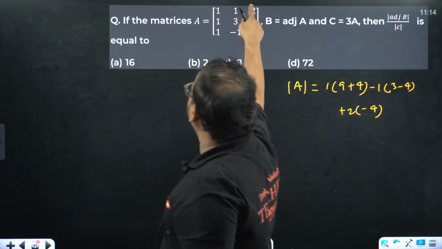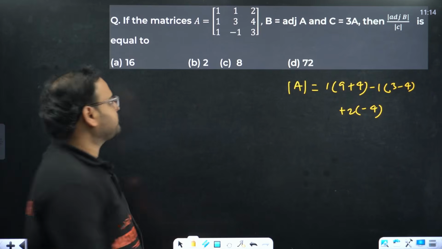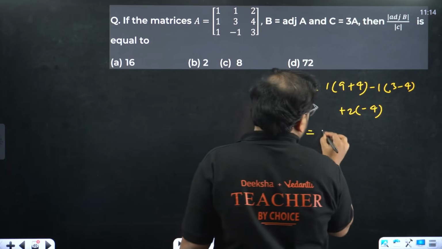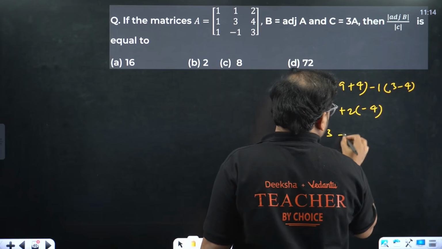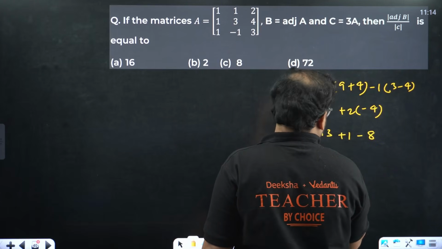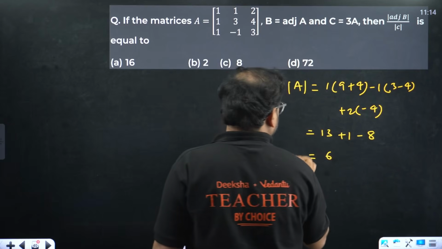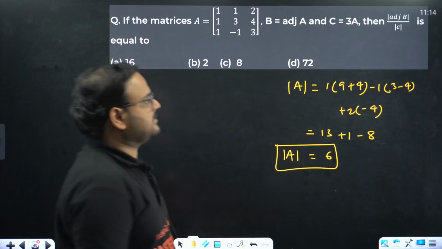Minus 1 with 2, I have minus 1, minus 3. Correct, right? Minus 1, minus 3, it's minus 4. Simplify. I'm getting 13. It's going to be minus 1 times minus 1, so plus 1, and this is minus 8. I'm getting the answer as 14 minus 8, which is 6. Determinant of A is coming as 6.